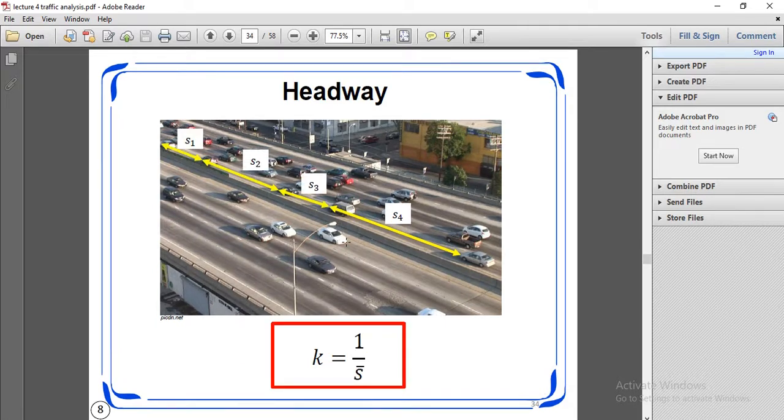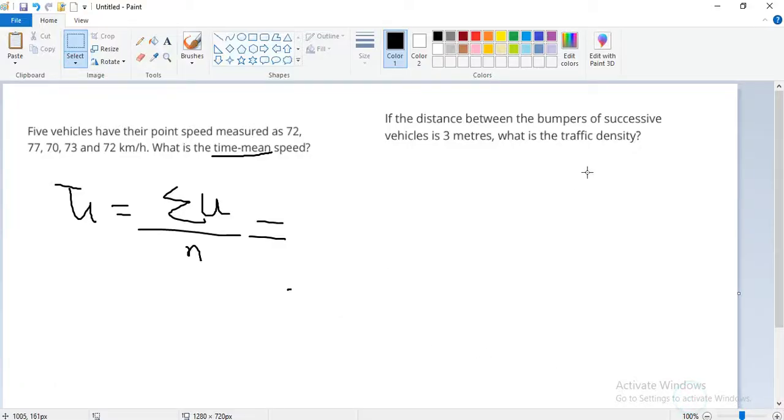K is equal to 1 upon S, where K is the traffic density. So we have a simple formula: K is equal to 1 upon S. We already know K is the traffic density, and S is the distance between the bumpers of successive vehicles. S is what?